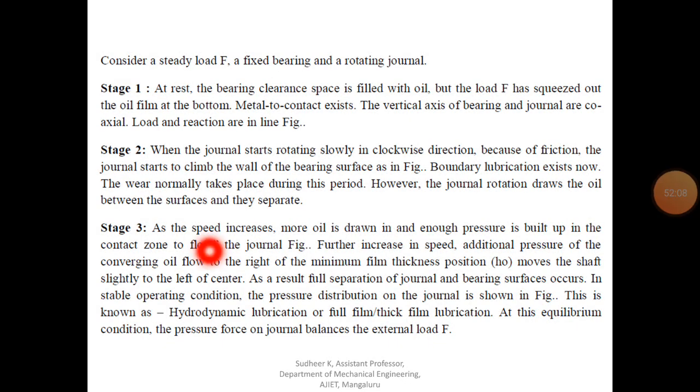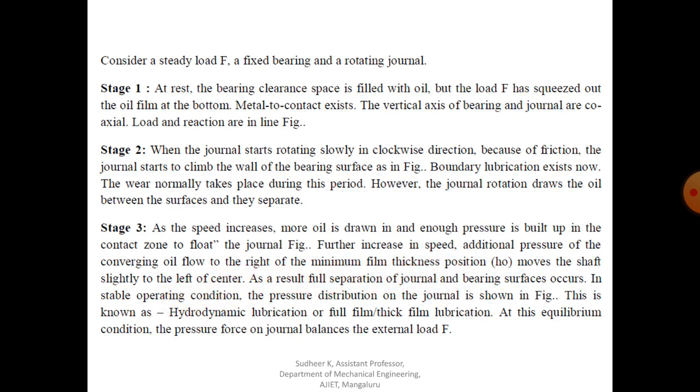At stage 3, as the speed still increases, more oil is drawn in and enough pressure is built up in the contact zone to float the journal. With further increase in speed, the additional pressure of the converging oil flow to the right of the minimum thickness portion, that is h0, moves the shaft slightly to the left of center.